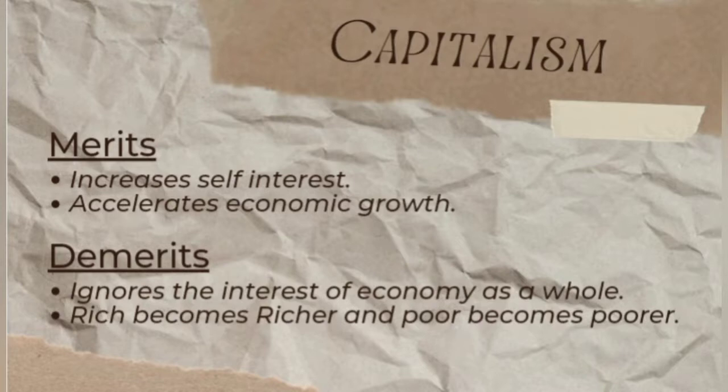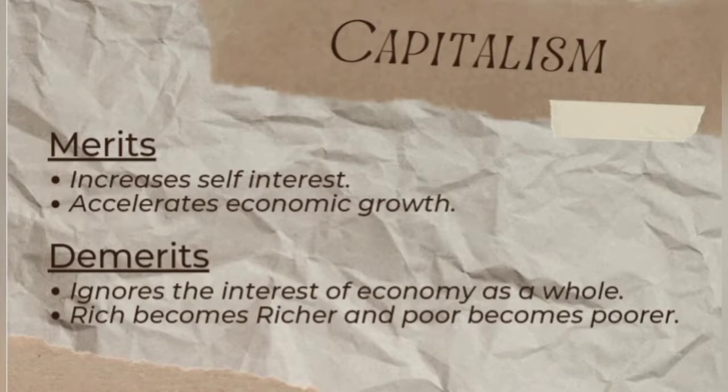In this type of economy, the rich become richer and the poor become poorer, because the rich people always charge high prices for the commodity. As a result, the poor people will not be able to afford that. They will lack many goods. As there is no social motive, no one is there to give them products, so they will become poorer. They cannot enhance their living. But the richer people become richer. They can earn a lot from the sale of goods and services, because nobody is there to control their pricing or anything, like the government.